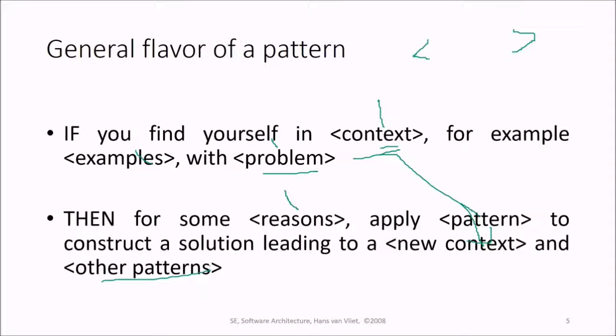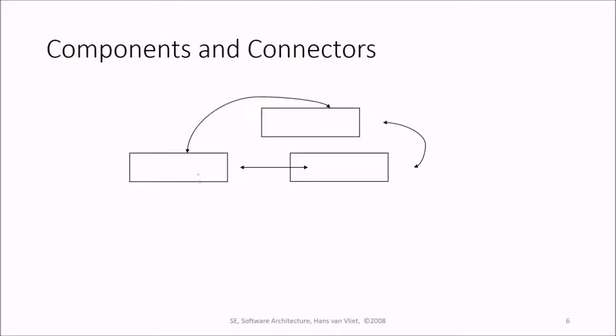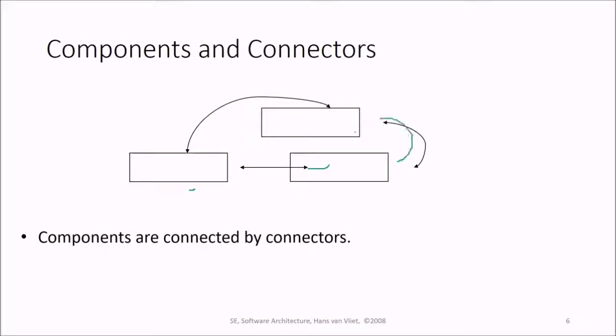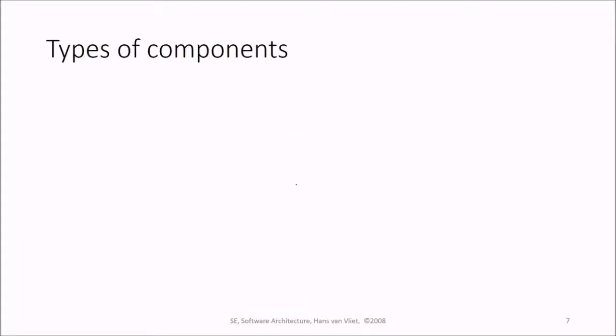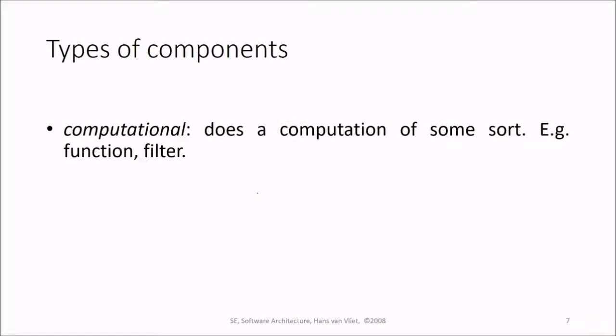And there are certain other patterns also. So these are the components and connectors. Components are connected by the connectors. So they are the building blocks with which an architecture can be described. This is an emerging science, so no standard notation as of now. So in which ways can you find the components?